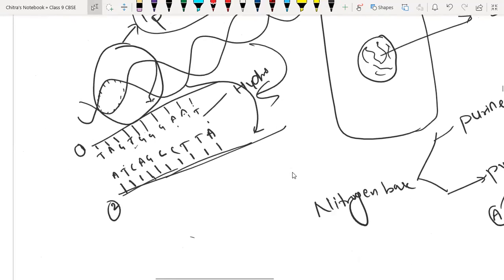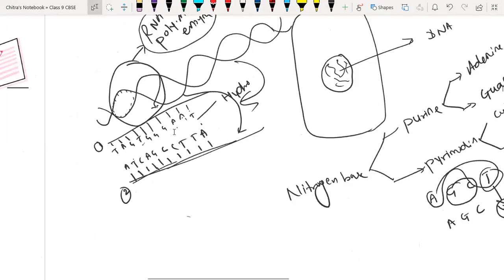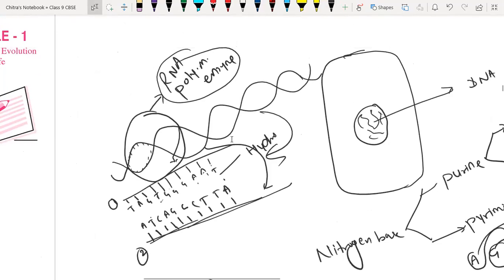So the RNA polymerase enzyme is responsible for breaking the hydrogen bonds between the two helices of DNA. This process takes place inside the nucleus. Many free nucleotides are present there, randomly moving inside the nucleus: T, U, A, C, G, all kinds of these nitrogen bases.